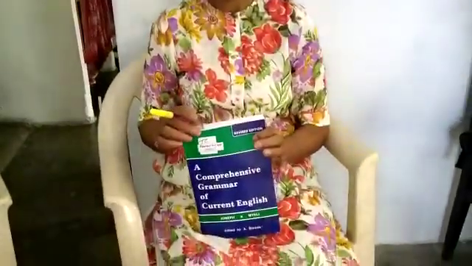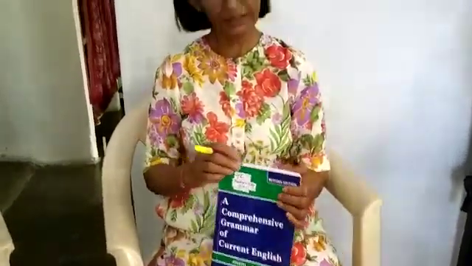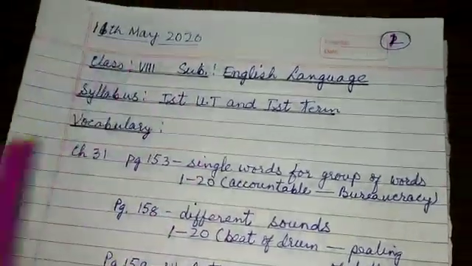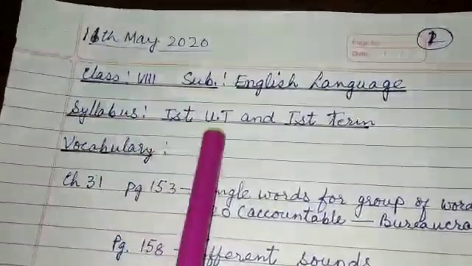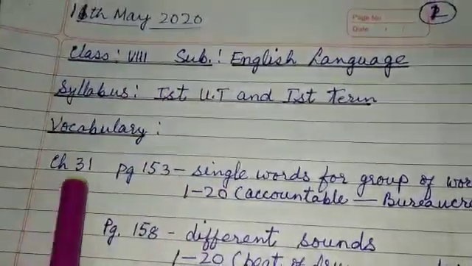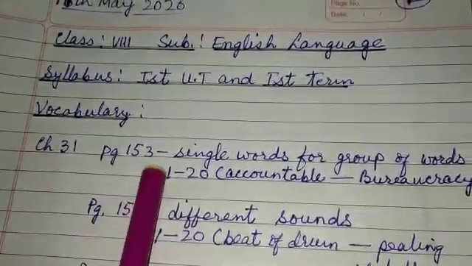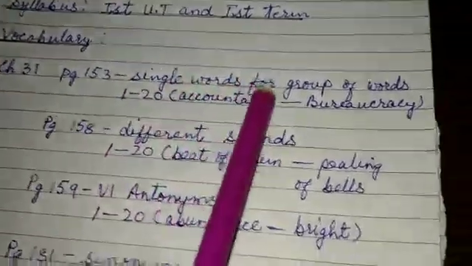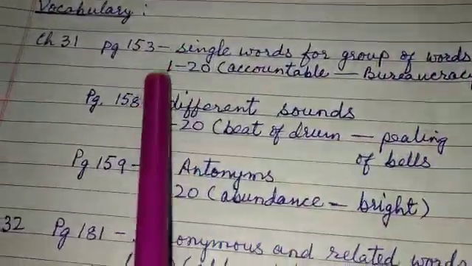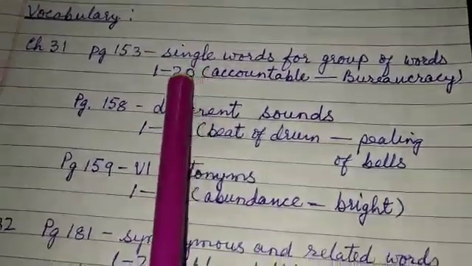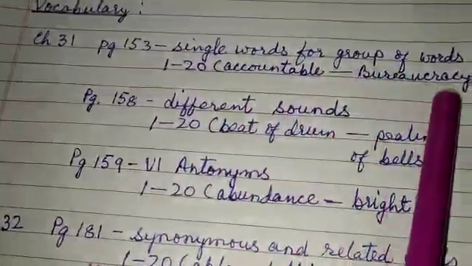And before I start teaching you, children, let me tell you, this is the prescribed book for class 8. And before I start teaching the chapter, let me tell you the portion for your first UT and your first term examination. Children, first for your first UT, you have vocabulary, chapter 31, page 153, under the heading single words for group of words. It is from 1 to 20, and the words start from accountable to bureaucracy.